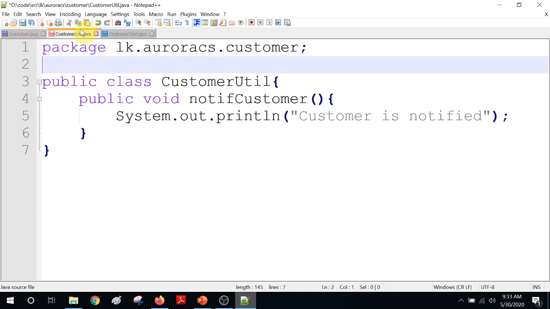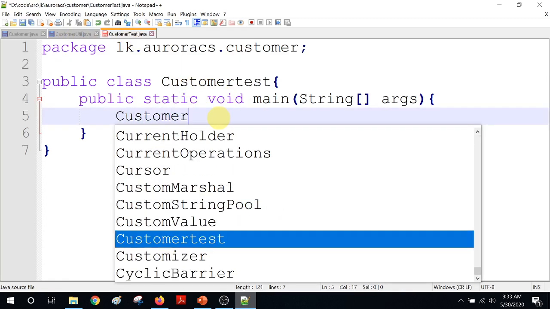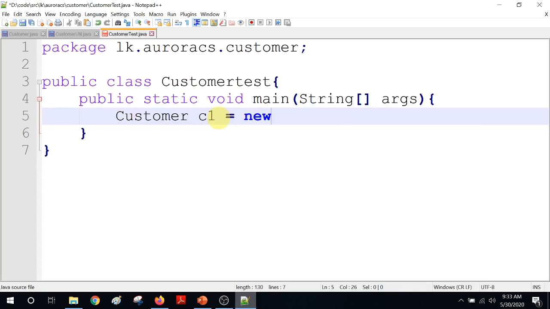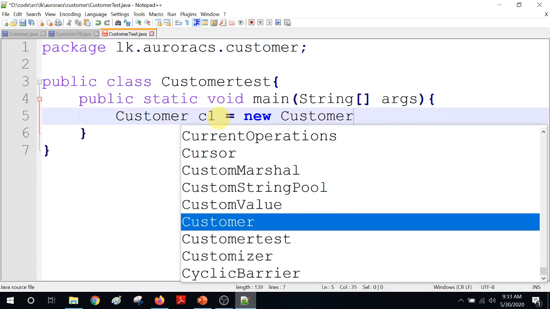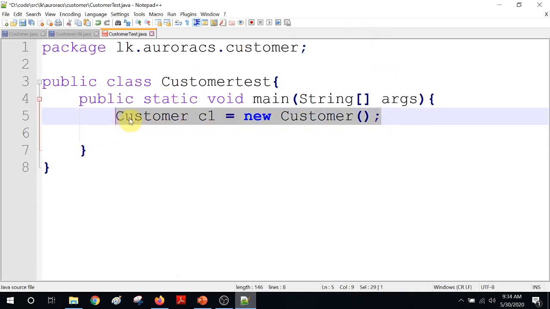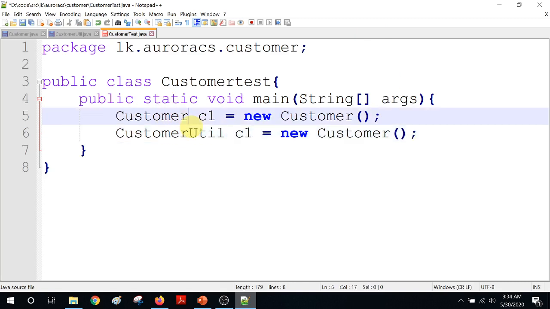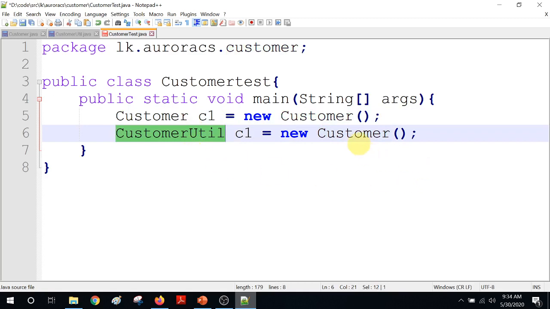Now I can compile. Anyway, nothing much is there. To make it a little bit interesting, let's create a customer object here. Customer, let's say c1 equals new Customer, and let's create a CustomerUtil also, and let's call it cu.